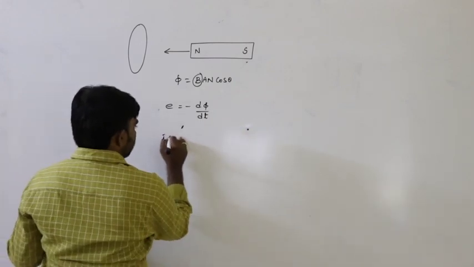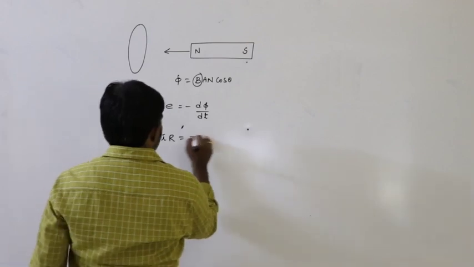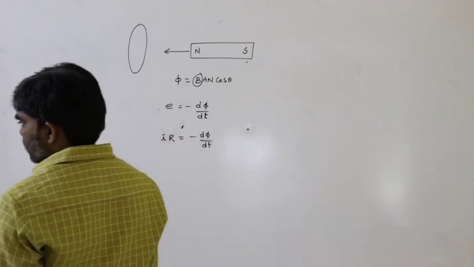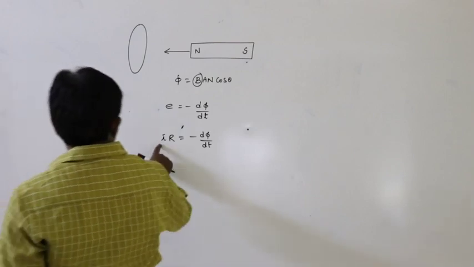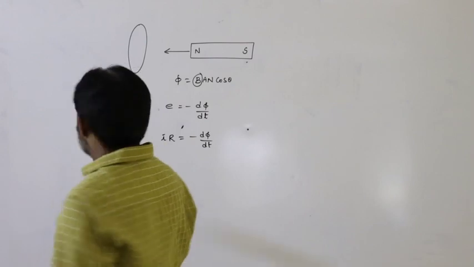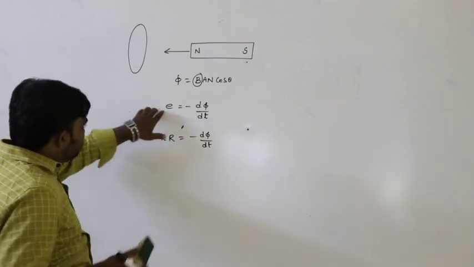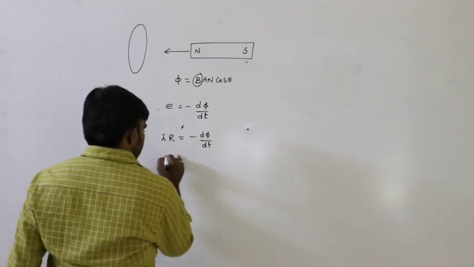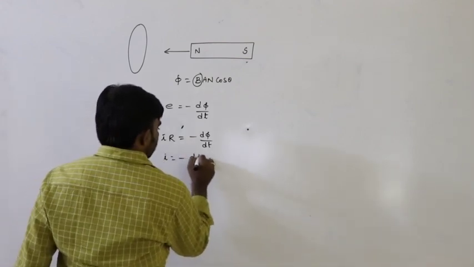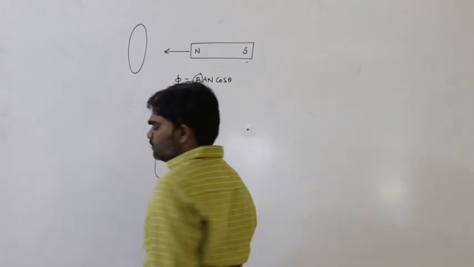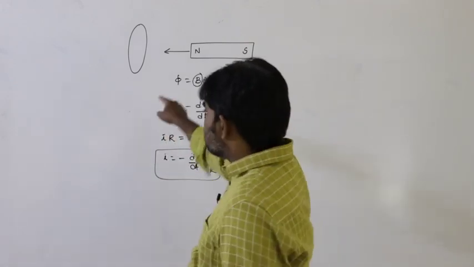E is equal to IR, so IR is equal to minus d phi by dt. What is I? Induced current. E is the induced EMF and I is the induced current. So I is equal to minus d phi by dt into 1 by R. We know this formula already. That is the induced current.